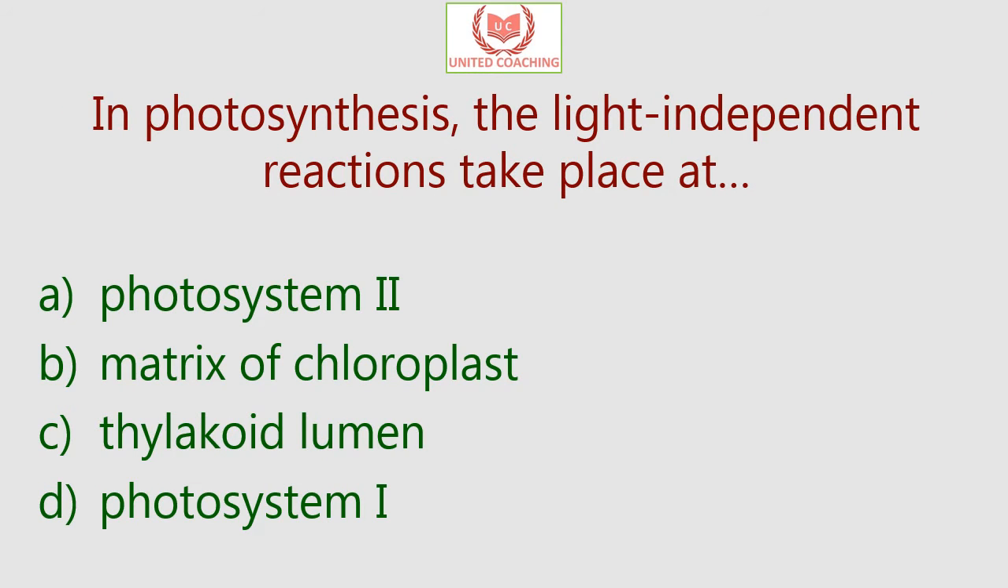Our next question is: in photosynthesis, the light independent reactions take place at? Is it at photosystem 2 or matrix of chloroplast or thylakoid lumen or photosystem 1? So the answer is the matrix of chloroplast. The light independent reaction, also known as dark or Blackman's reaction of photosynthesis, takes place in the matrix of chloroplast, whereas photosystem 1 and photosystem 2 are the two series of enzymes embedded in the thylakoid membrane and are involved in light dependent reactions of photosynthesis. So in photosynthesis the light independent reaction takes place in the matrix of chloroplast.